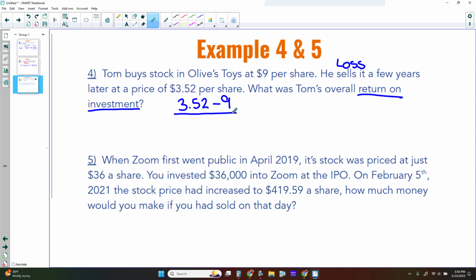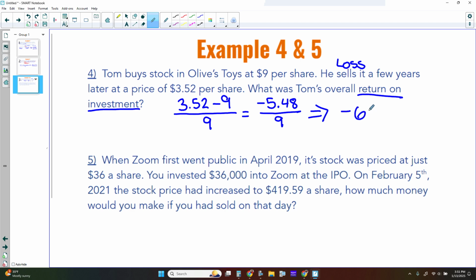And we're going to divide by that original amount of $9. Okay, and then, when we do this, we find, again, $9 is more than the 3, so we have a negative dollar amount of $5.48. So Tom has lost $5.48 on his investment. We're going to divide by that original amount so we can find that return.